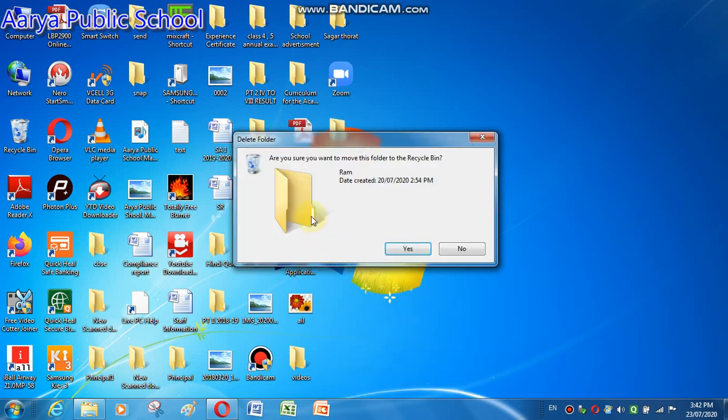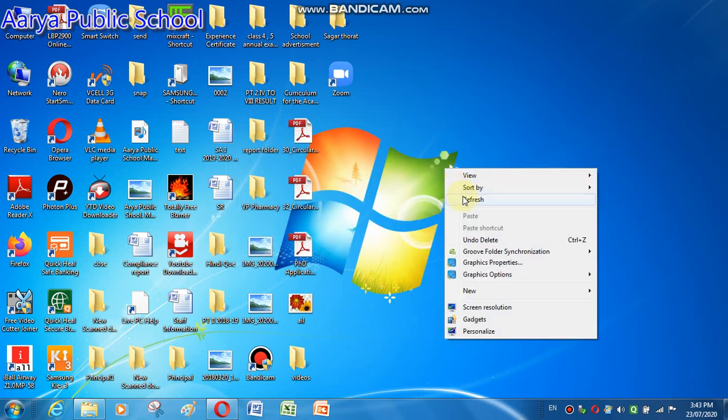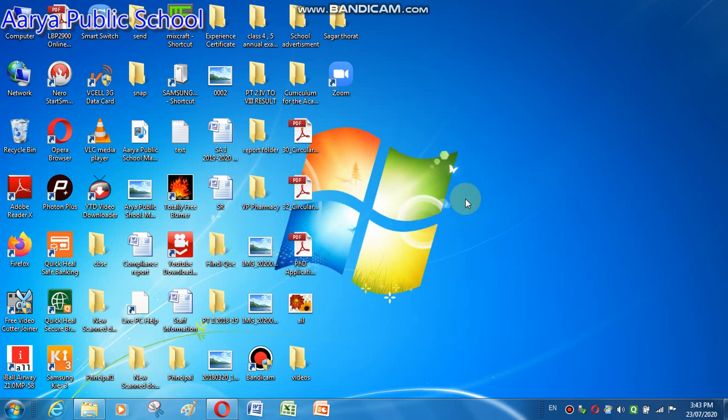Here it asks, are you sure you want to move this folder to the recycle bin? Yes, your file is deleted but not permanently.